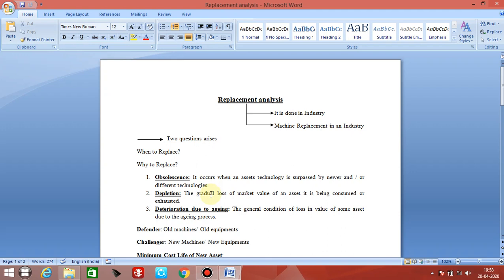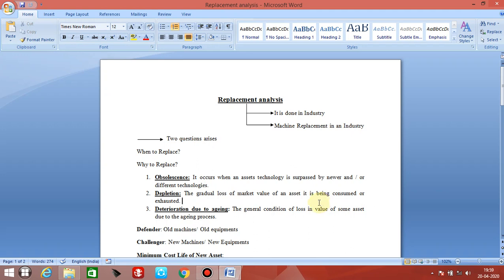Suppose you are continuously using a particular equipment or a machine, then automatically there will be a loss in market value of that particular asset because of consumption, or it is exhausted. So here it is written, the gradual loss of market value of an asset, as it is being consumed or exhausted. That is the second cause for replacement.